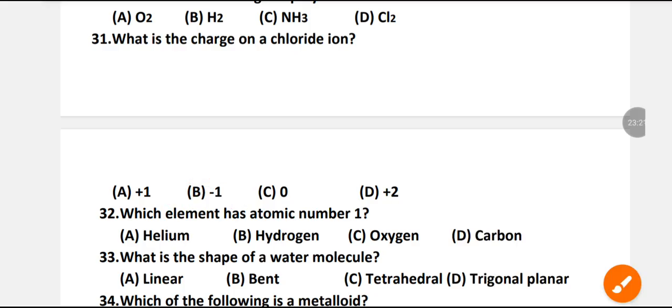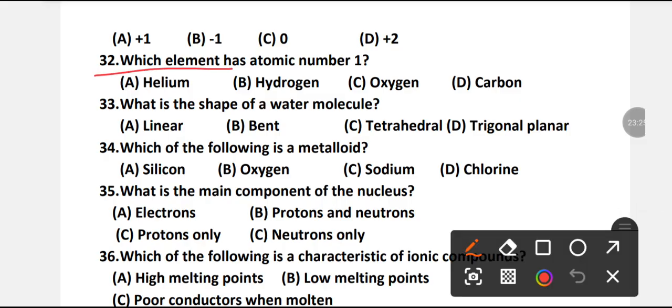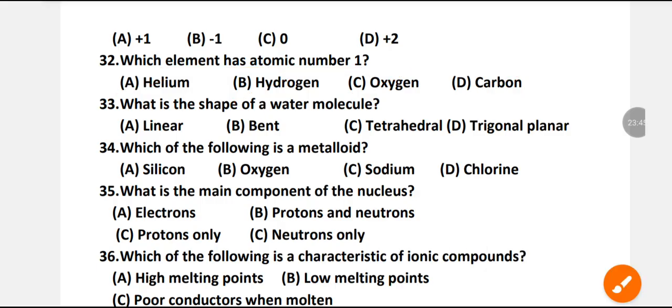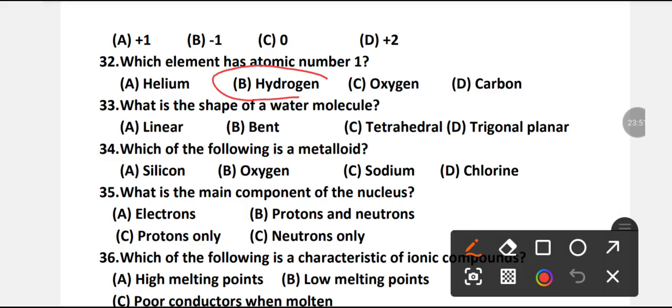Which element has atomic number 1? Helium, hydrogen, oxygen or carbon? B is the right option. Hydrogen has atomic number 1.